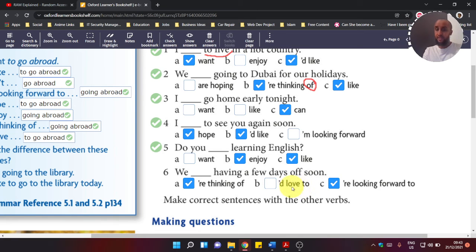If you remember, here we have "would love." This is following the infinitive, meaning that this "to" is followed by a verb. But if we have a phrase like "we are looking forward to," now this "to" is followed by a noun. Whenever someone says "we are looking forward to," it should be followed by a noun. I'm looking forward to seeing you. I'm looking forward to meeting you. Not "I'm looking forward to meet" or "I'm looking forward to see." That would be correct. So let's check the answers.